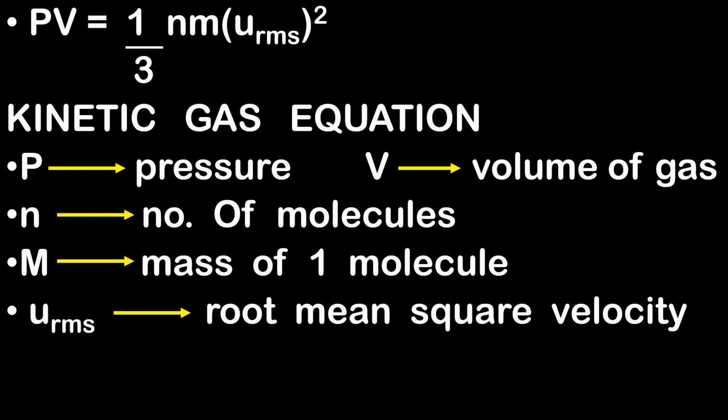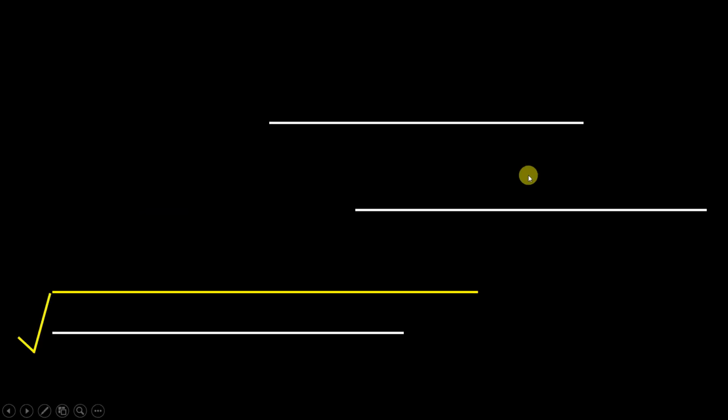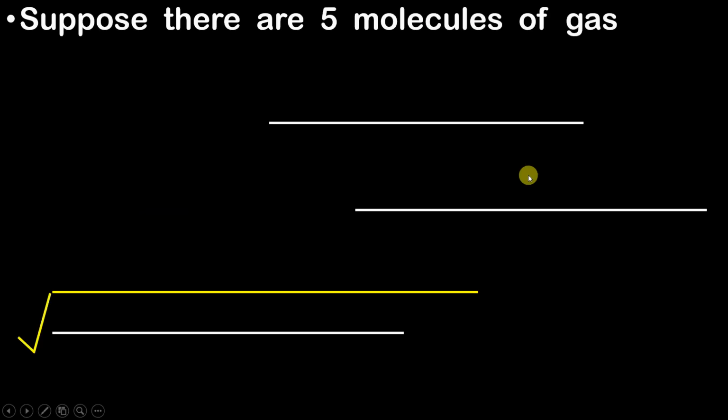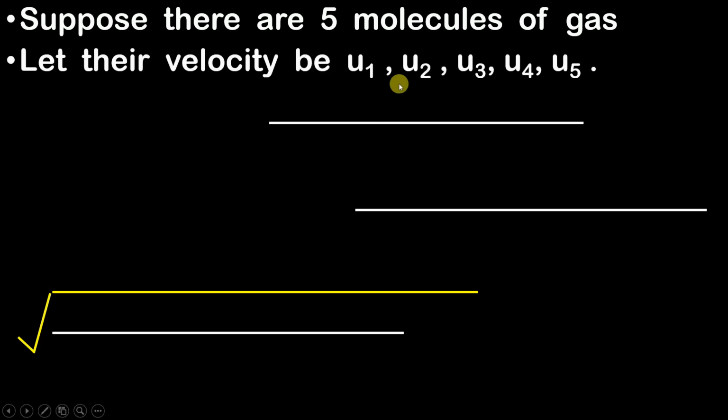Now what is this root mean square velocity? This concept is in your physics, but here I will explain it all in short, and I'll make sure that you all understand what this root mean square velocity is. Okay, suppose let's consider that there are 5 molecules of gas. So we have 5 molecules of gas inside a container. Let's assume that the velocities of the 5 molecules of gas are u1, u2, u3, u4 and u5. So all 5 molecules are going to have different velocities, that is u1, u2, u3, u4 and u5.